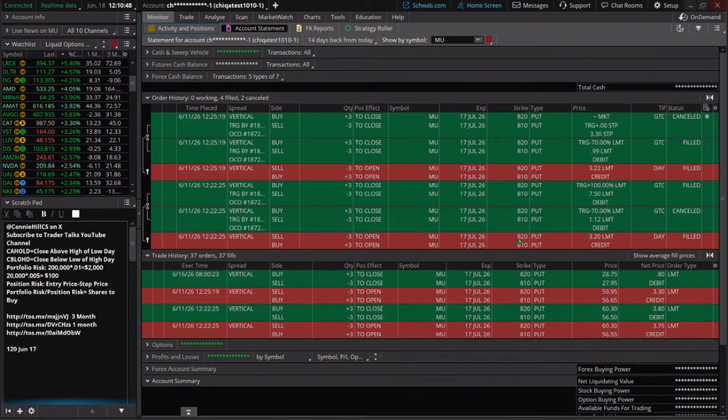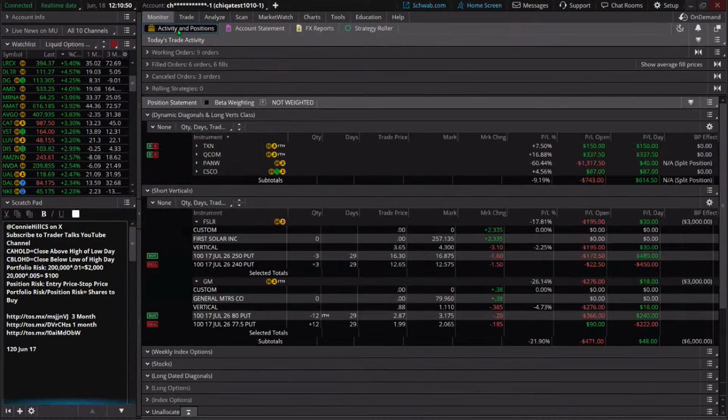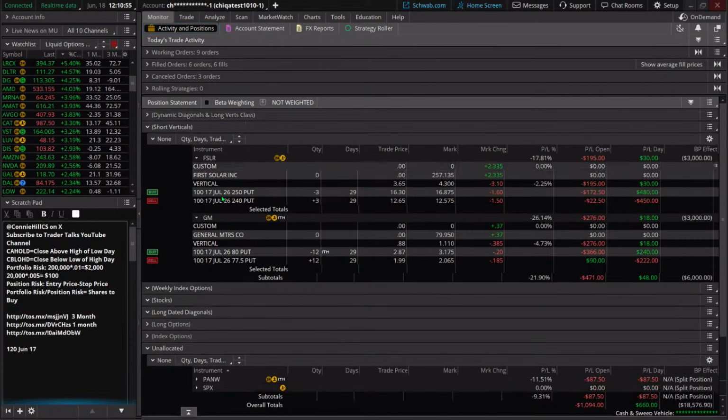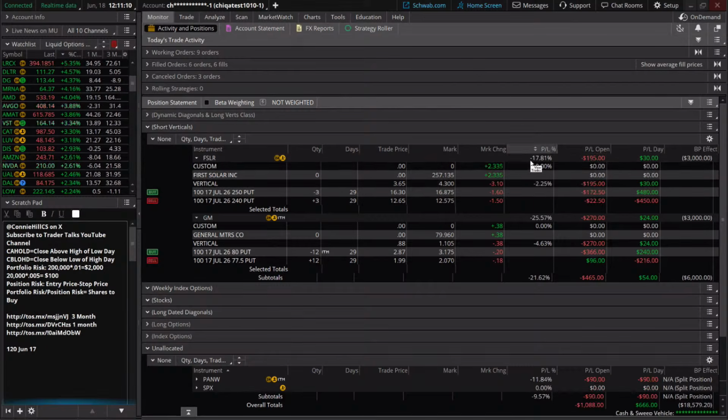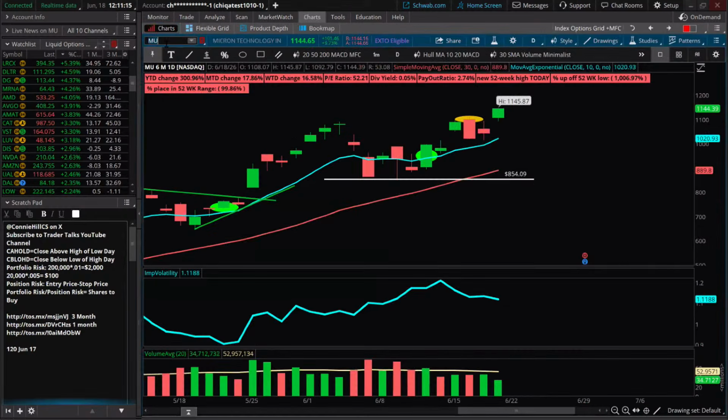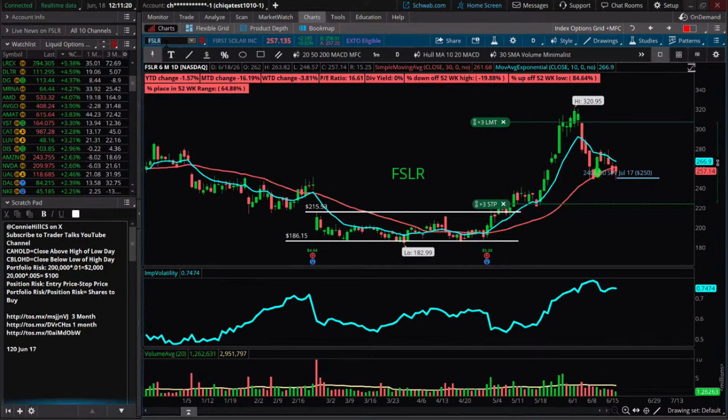Now, our other 2 trades, I'm going to say, are continuing to work, and we're going to allow them to continue to work. We had First Solar. On First Solar, we collected 365. It hasn't gone down in value, and that's what we ideally want, is for it to go down in value. Right now, it's at 430. And we're down, looks like maybe about 17%. Let's look at the chart, because the question is, well, should we still be in the trade or should we be out?